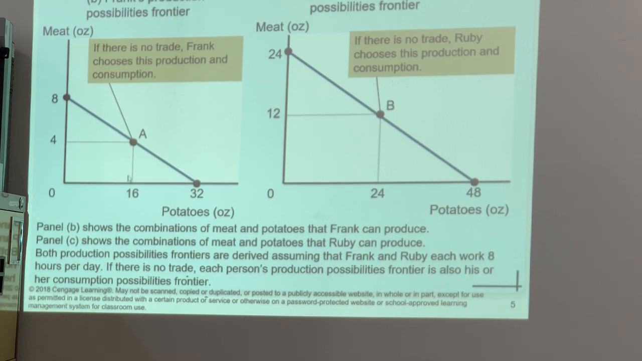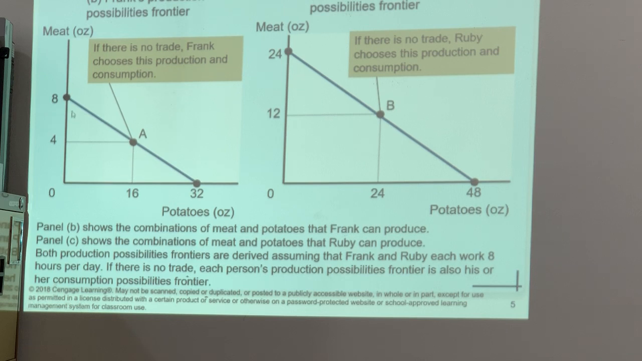For example, if at this point Frank is producing the same amount of potatoes but less meat, he's not going to actually produce that. Therefore he's going to produce this much, and he's going to consume this much. And the same thing applies in a similar manner for Ruby.